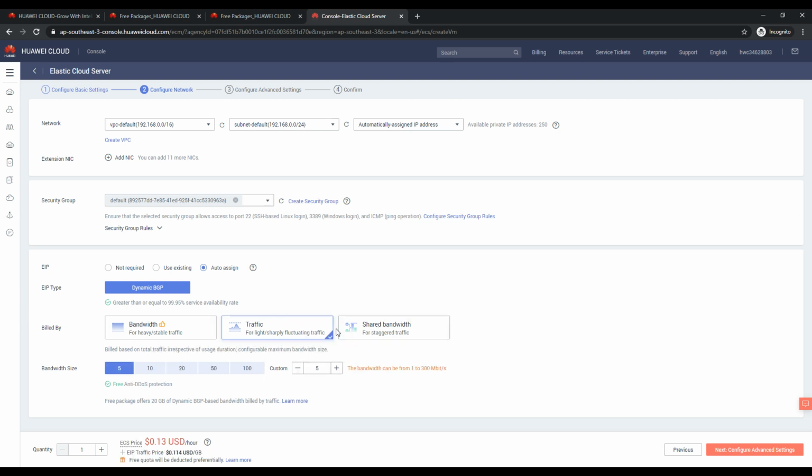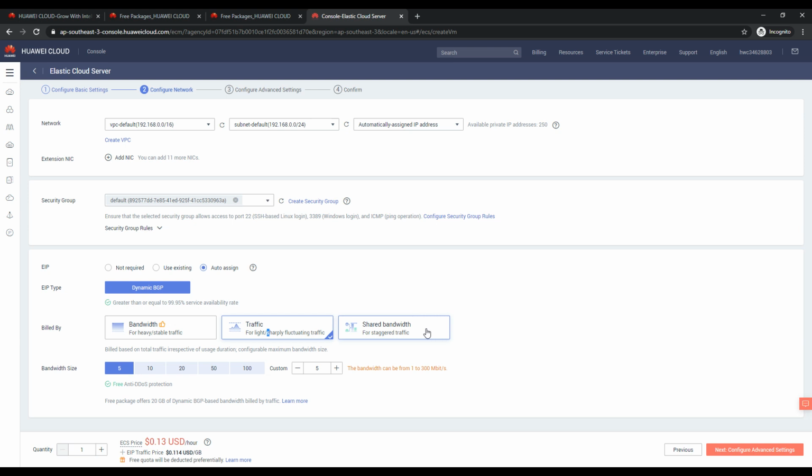You can understand the EIP traffic prices it is showing, because as soon as I start changing things, our instance cost will change, but we want to be in the safer zone as well as in the free package. So let's select the traffic one for light, sharply fluctuating traffic. Shared one, maybe it's a different kind of concept.